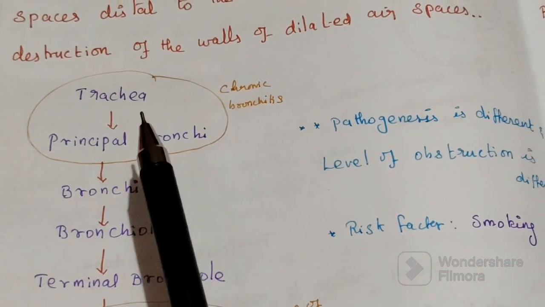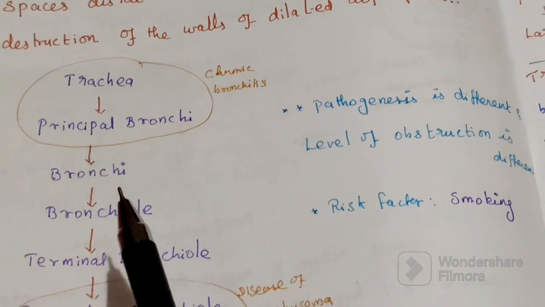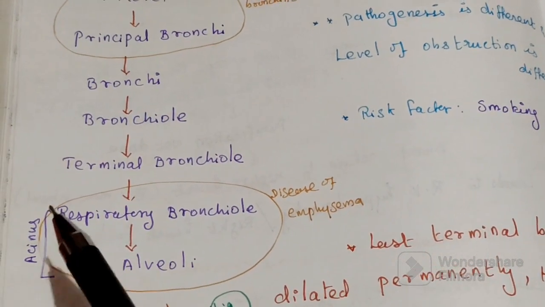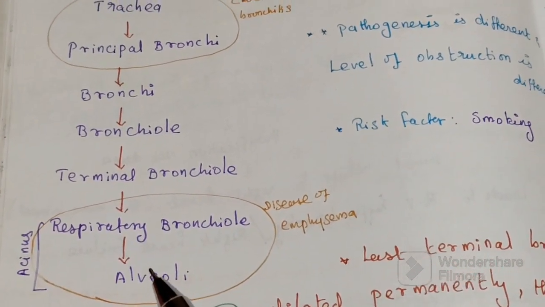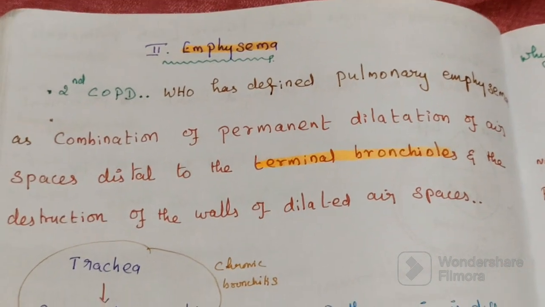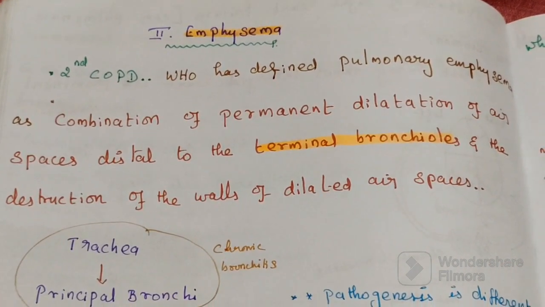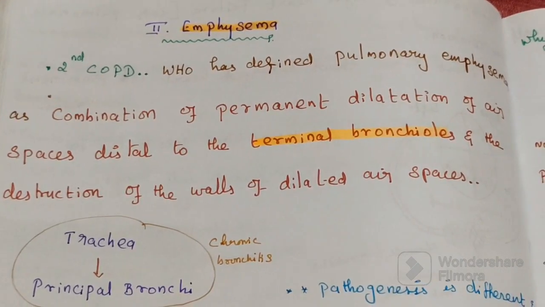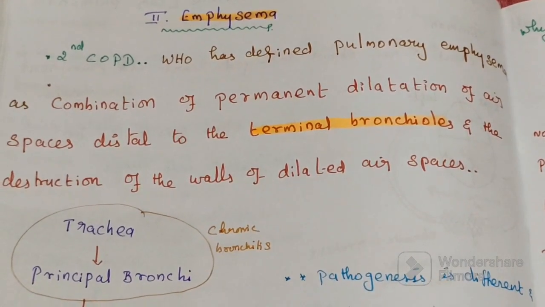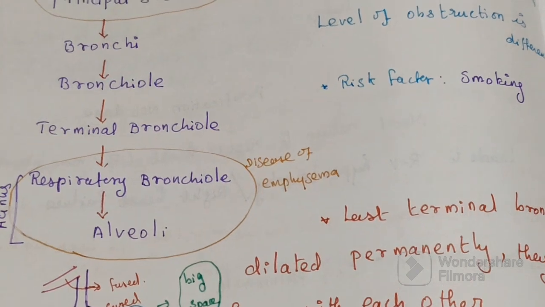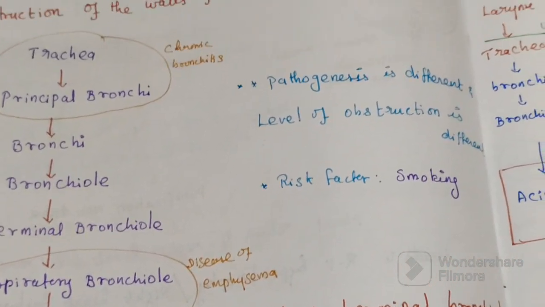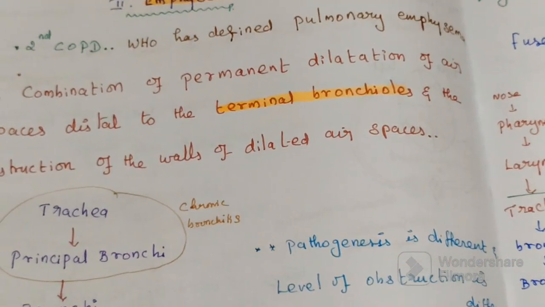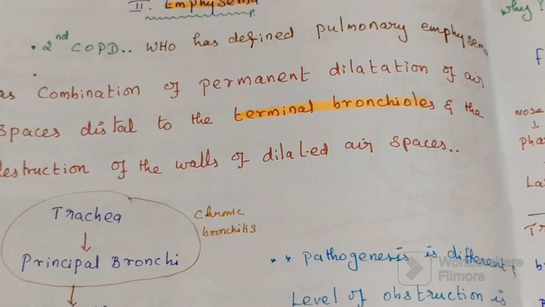Chronic bronchitis means the trachea to the bronchi. In this one, the acinar part is having the disease. So emphysema is a disease of the acini. See, the level is different. But the risk factor is common for both of them.